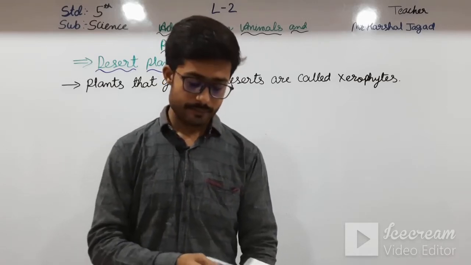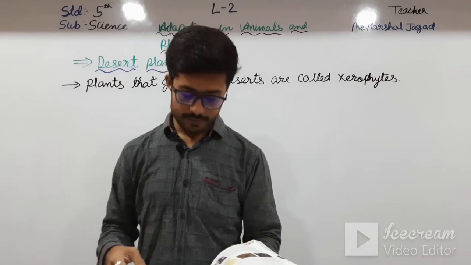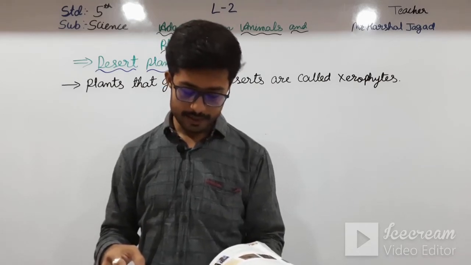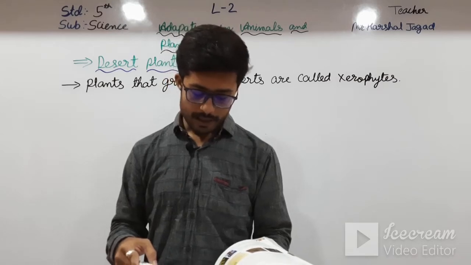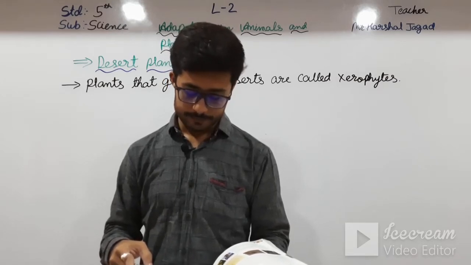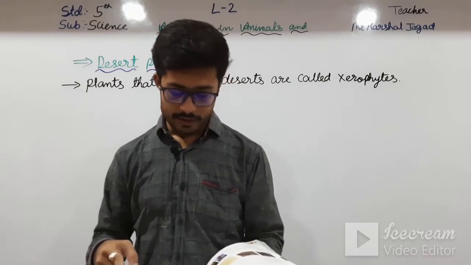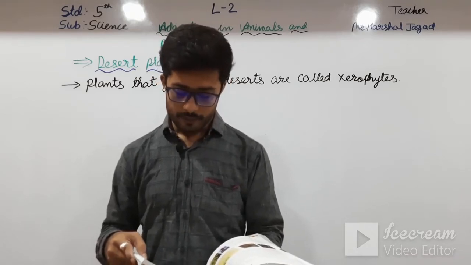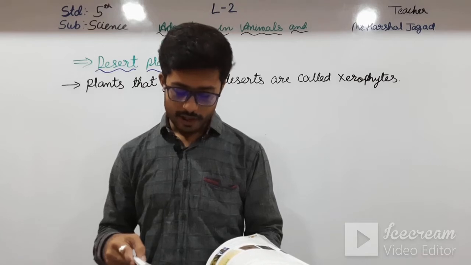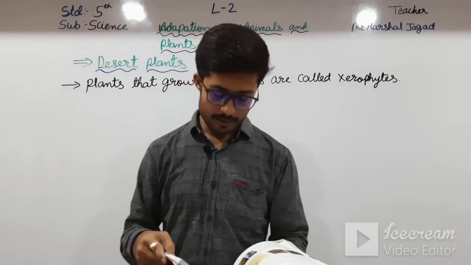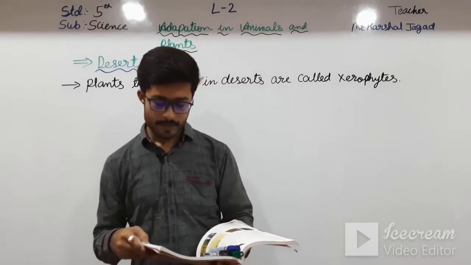Okay students, the next is the llama, vicuna and alpaca in South America, the mountain goats of the Himalayas, the chiru antelope of Tibet and the chamois antelope of the Alps, which are all sure footed animals.